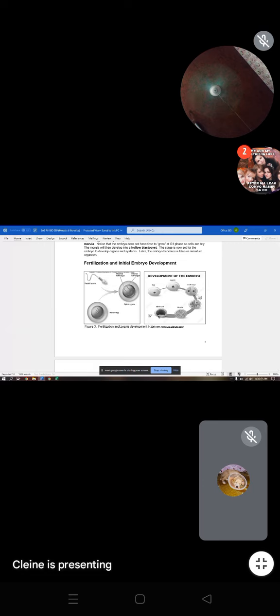Okay, so the mesoderm, endoderm, and ectoderm, and that becomes the start of the fetal development, or the development of the fetus. Okay.